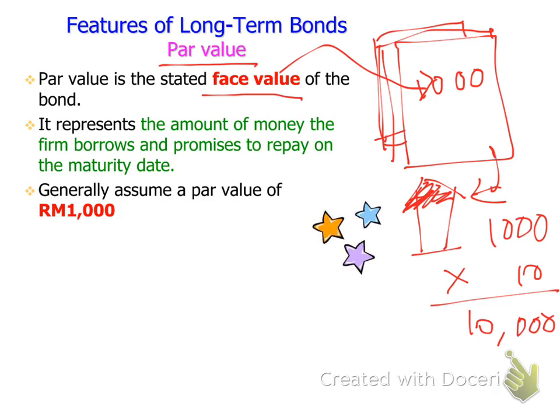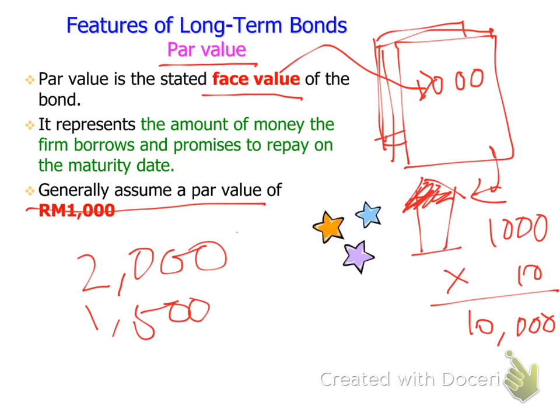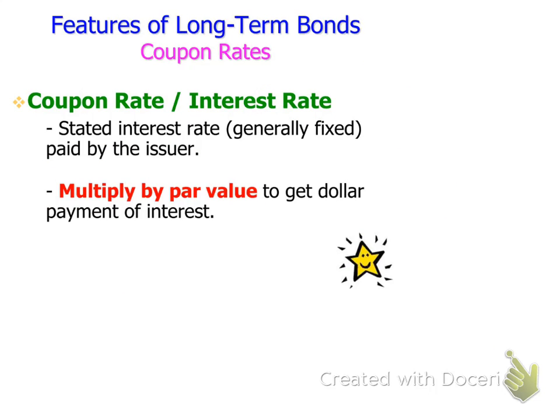Now, generally, we will say that the par value is always 1,000. Some of the questions or some of the companies issue in 2,000, some in 1,005. It's not fixed. You must come up with 1,000, but generally it will be 1,000. Now, second, coupon rate. Coupon rate, you can also say interest rate generally.